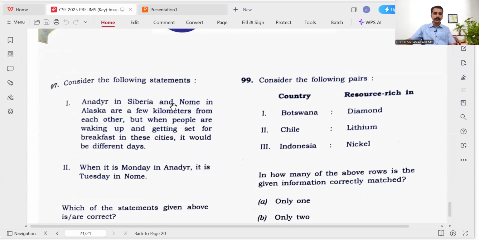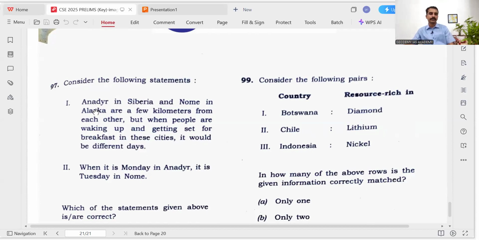Then Anadyr in Siberia and Nome in Alaska are a few kilometers from each other, but when people are waking up and getting set for breakfast in these cities, it will be different days. We know the international date line, which passes through the 180-degree longitude, lies between these 2 areas, Anadyr in Siberia and Alaska. So due to the date line crossing, they will be on different days.